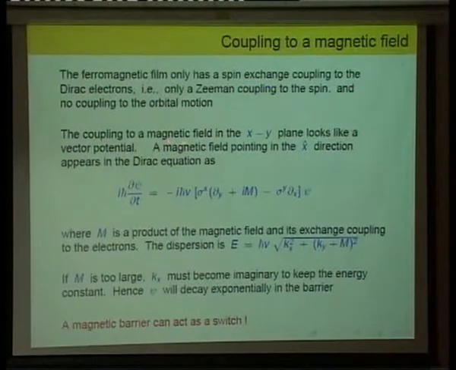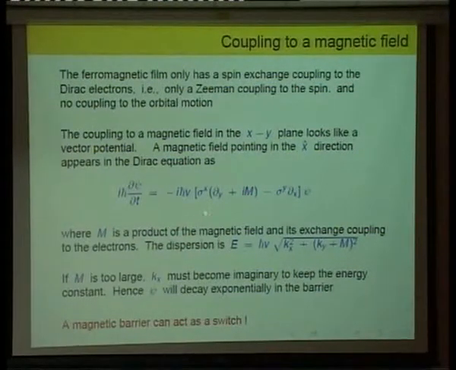So the coupling to the magnetic field, if the magnetic field is pointing in the xy direction, so in the plane, then coupling to that just looks like a vector potential, because it's a coupling to just sigma x and sigma y, and the Dirac equation that I wrote earlier just had sigma x delta y minus sigma y delta x. So now you have an extra term coupling to sigma x if the magnetic field is in the x direction, and you can see that it's just shifting the momentum in the y direction. So it's like a vector potential for these electrons.